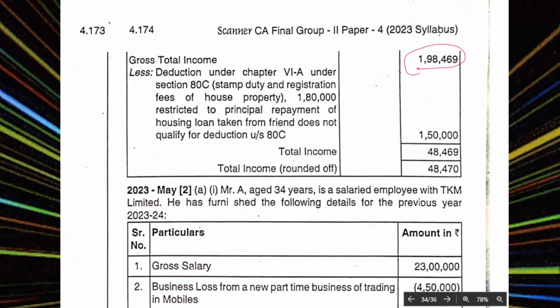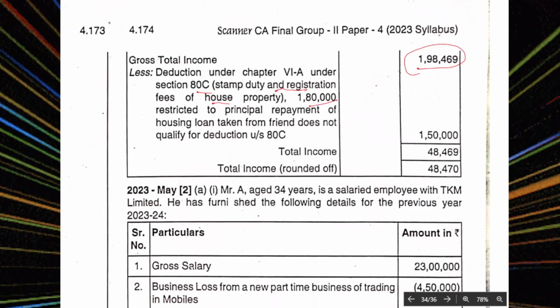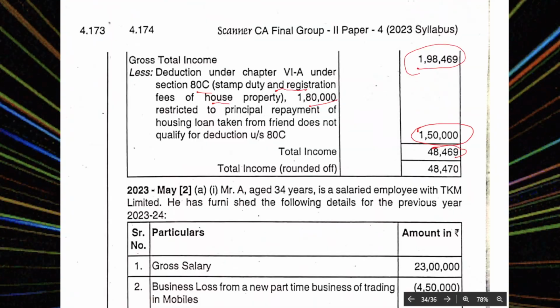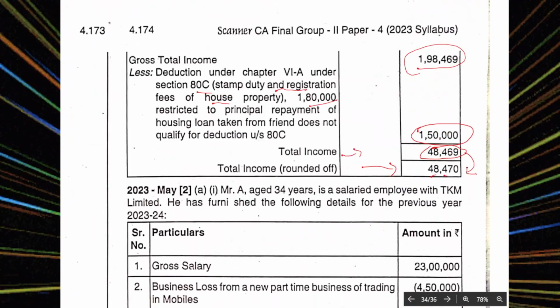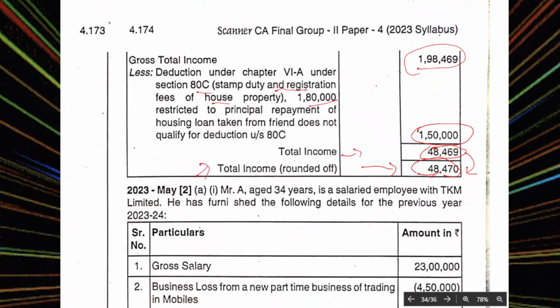Then deduction under Chapter VI-A: stamp duty and registration for the housing property 1,80,000, sticking to principal repayment. So 1,50,000 is the maximum deduction. So 48,000 is the total income, or round off to 10. So 48,470 is the total income.